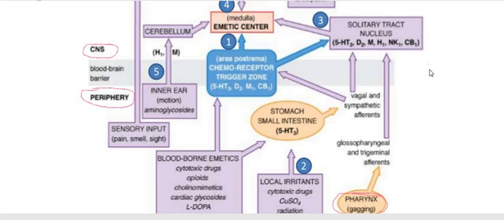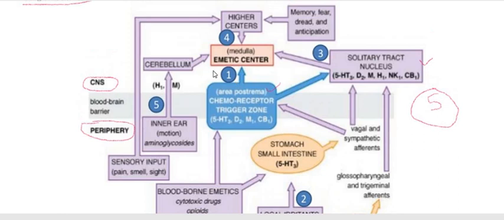Usually, there are five neurotransmitters participating in vomiting by stimulating their respective receptors present either on the solitary tract nucleus, or on the area postrema, that is the chemoreceptor trigger zone, or it may be through the ear or other pathway.